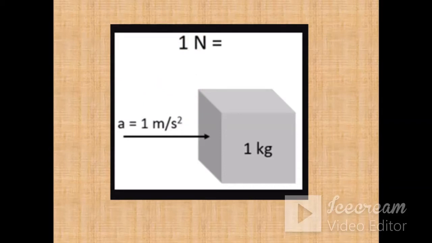So this is how you can describe a 1 Newton force. Suppose a mass of 1 kg is there, and you are applying an acceleration of 1 meter per second square. Acceleration means change of speed with respect to time. In that case, the force applied will be 1 Newton.